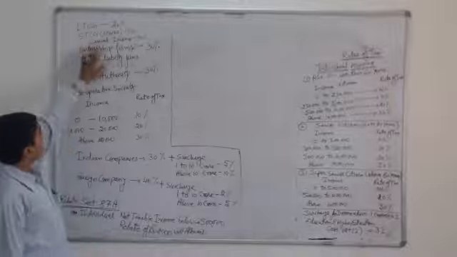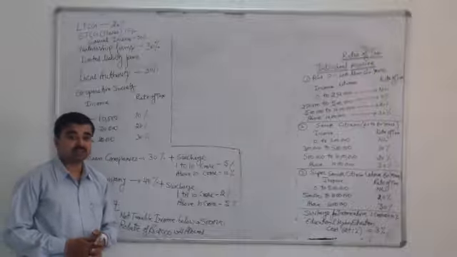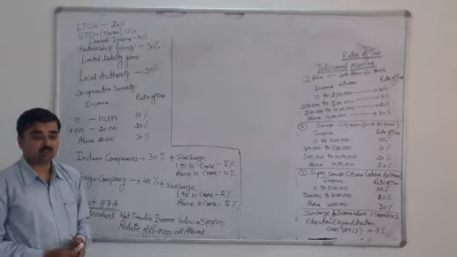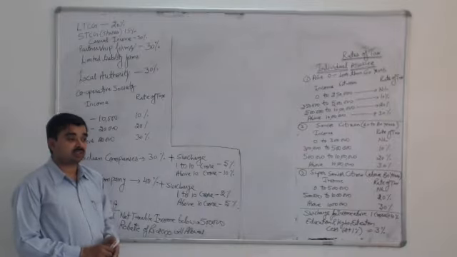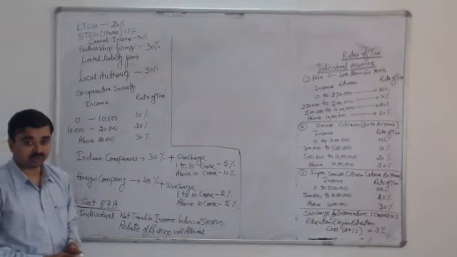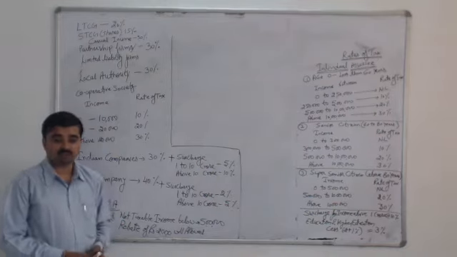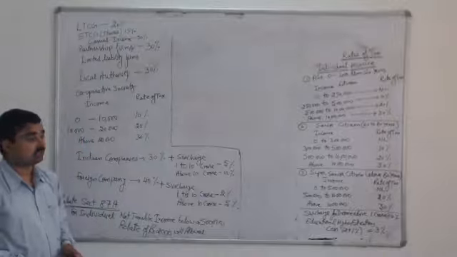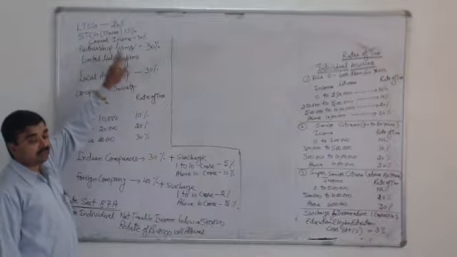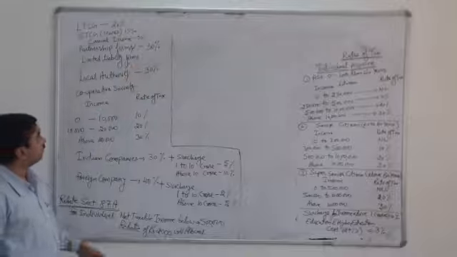And if the assessee gets a casual income, casual income means income which is earned casually, which is not regular income, and which is earned due to luck or chance, not due to the assessee's work. For example, income from lottery, income from crossword puzzle, income from horse race, etc. is included in this, and the straightforward rate of 30% is applicable to the assessee.